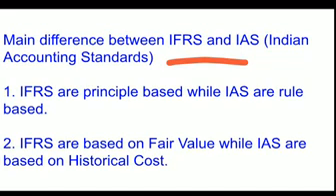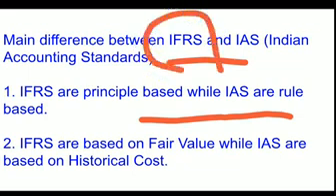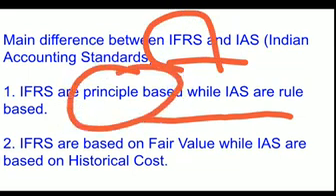IFRS, the international financial reporting system, is principle based, while the Indian accounting standards are rules based. These are rule based methods maintained by the Indian accounting standard only, but the international financial reporting standards are based on principles which are universally applicable.